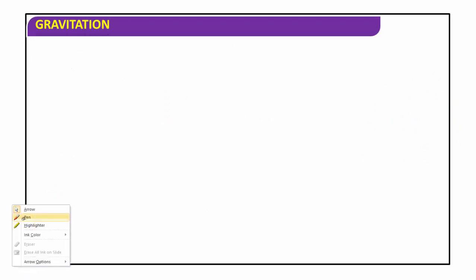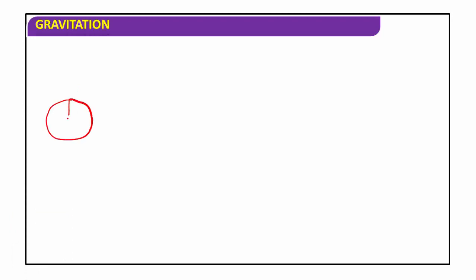Suppose you consider again, capital M is the mass of the earth, R is the radius of the earth, and small m is the mass of the satellite. This satellite is revolving around the earth in a circular orbit at a certain height h.